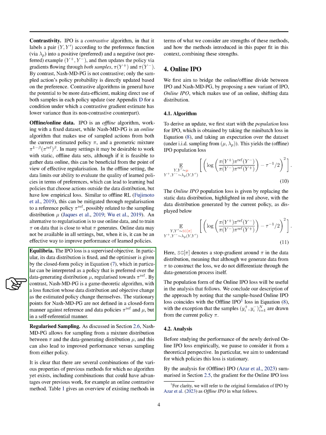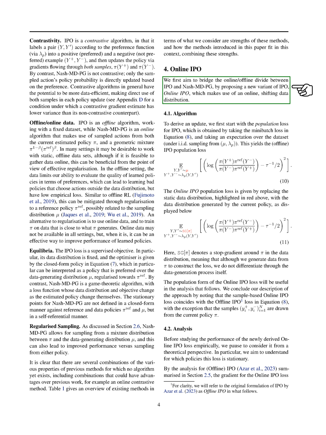Moving on to equilibria, IPO has a supervised objective with a fixed data distribution, while Nash-MD-PG is a game-theoretic algorithm where the loss function and data distribution change as the estimated policy changes. Nash-MD-PG allows for sampling from a mixture distribution between the policy and the data-generating distribution, which can improve performance.